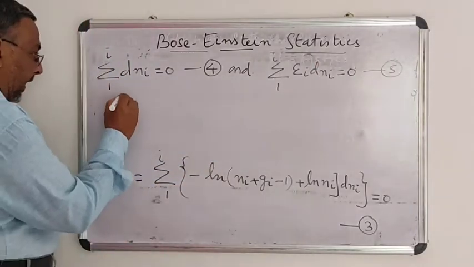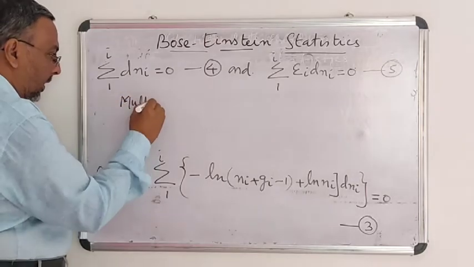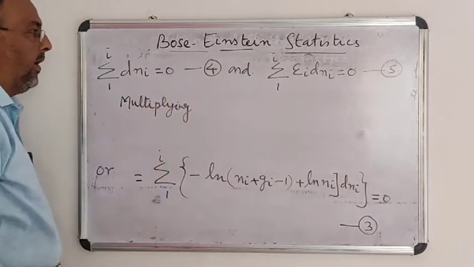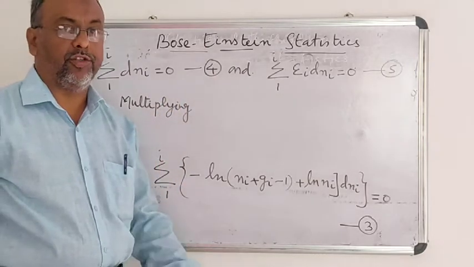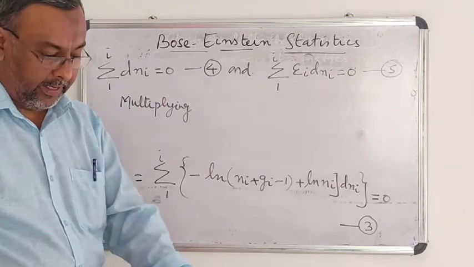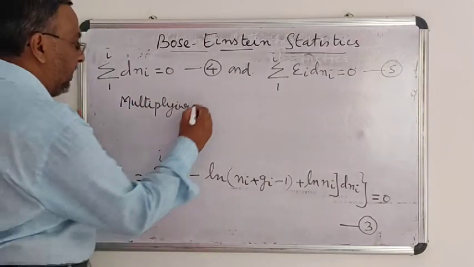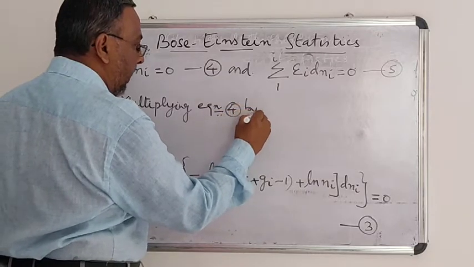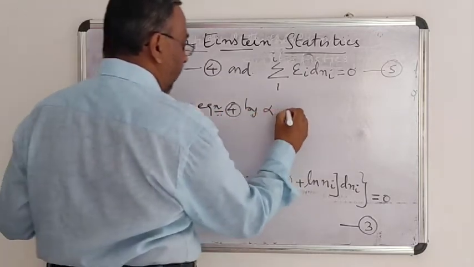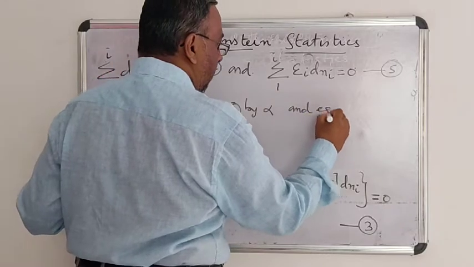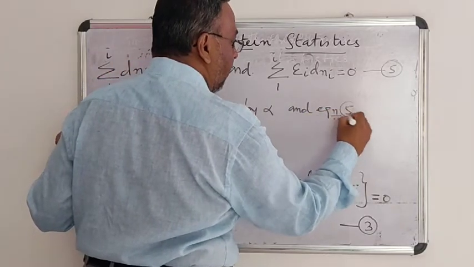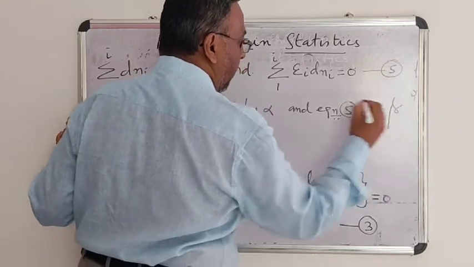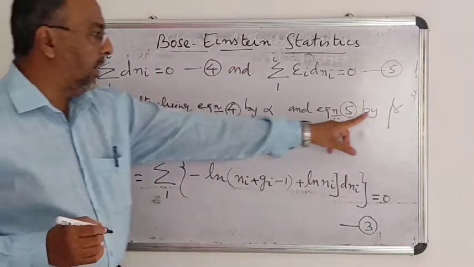Now I am multiplying by arbitrary multipliers as usual, that is alpha and beta. Multiplying equation 4 by alpha and equation 5 by beta. What are alpha and beta?